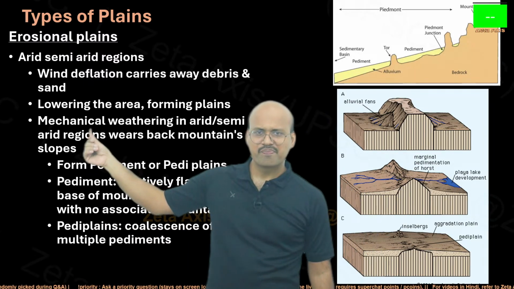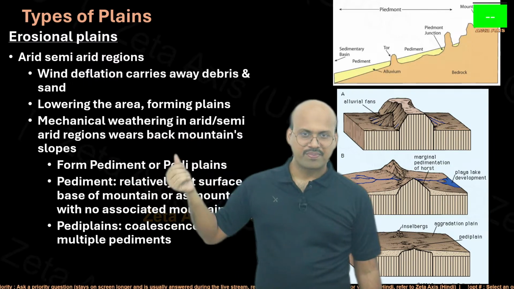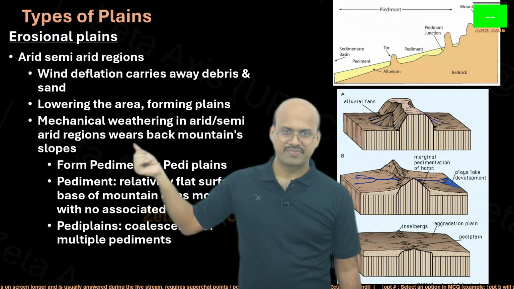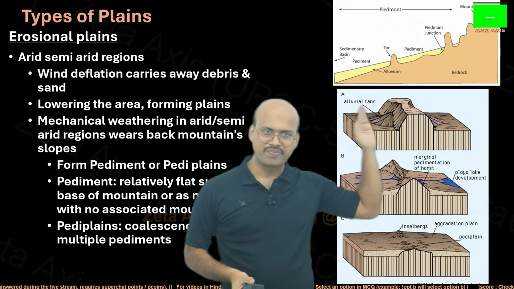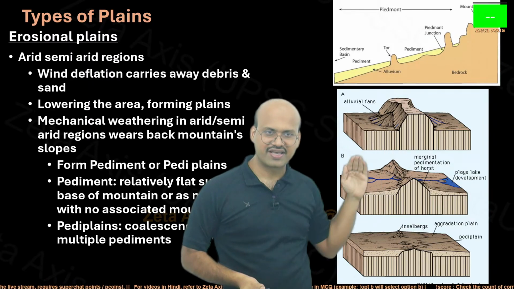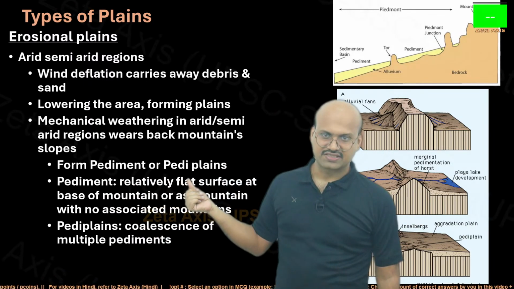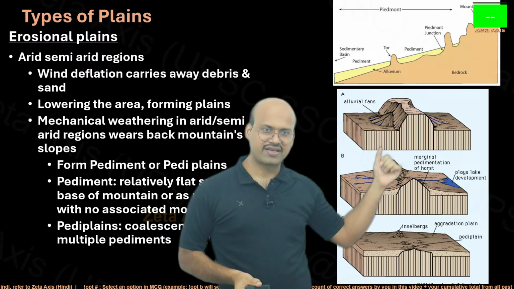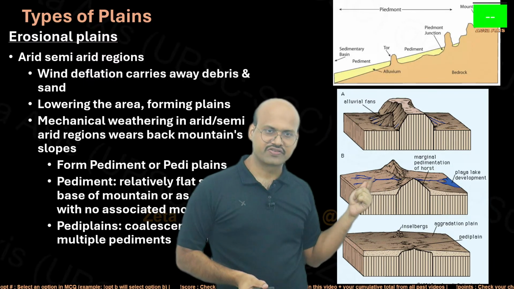Then there is mechanical weathering in arid and semi-arid regions, which wears back mountain slopes. Wears back means the mountains which are there are slowly worn away. They form pediments or pediplains. So what are pediments? You can see this is the mountain and here we can see a sloping structure, a slightly sloping region is formed over here.